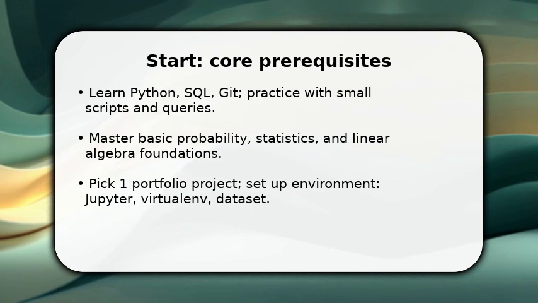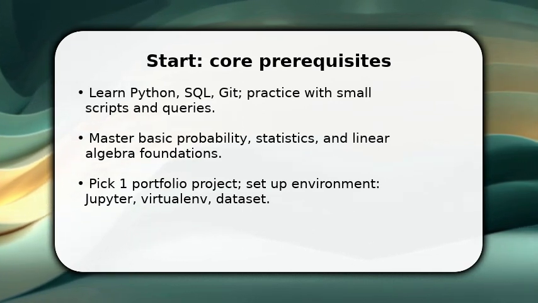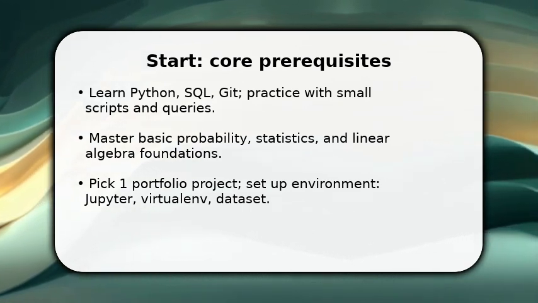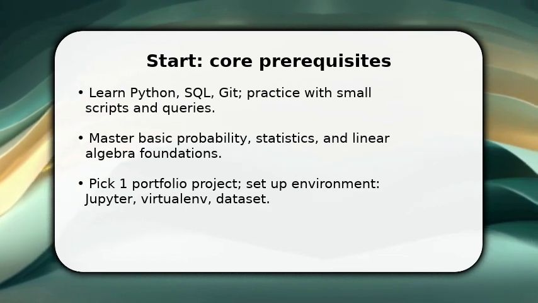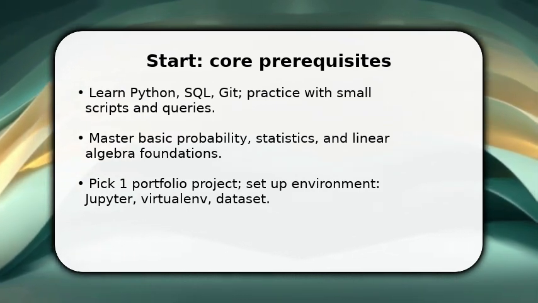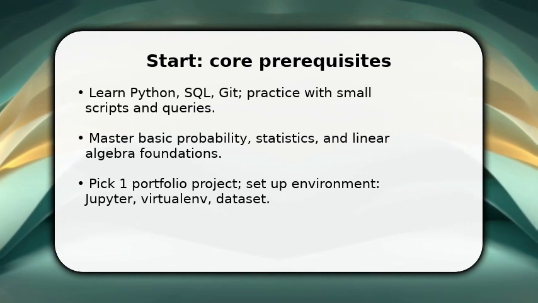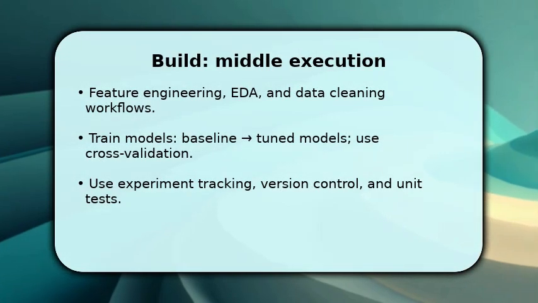Make sure to write reproducible code and document assumptions. This speeds learning and creates artifacts you can show. Start coding within days, not months. Prioritize doing over perfecting. You now move into shaping data and experiments.